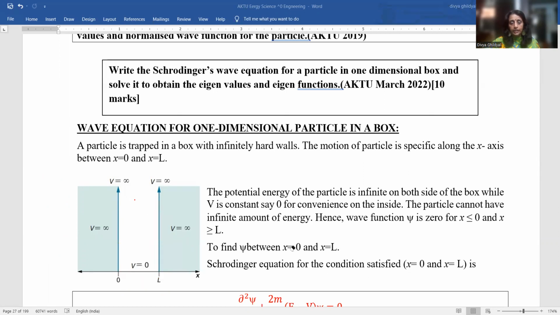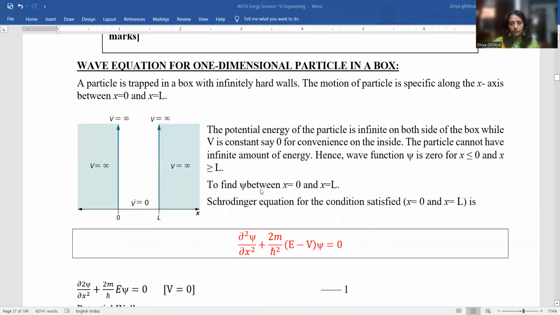Now we have to find the equation for this wave expression between x equal to 0 and x equal to L. We will take up the Schrodinger wave equation: del 2 phi by del x2 plus 2m upon h bar square into (E minus V) phi equal to 0.